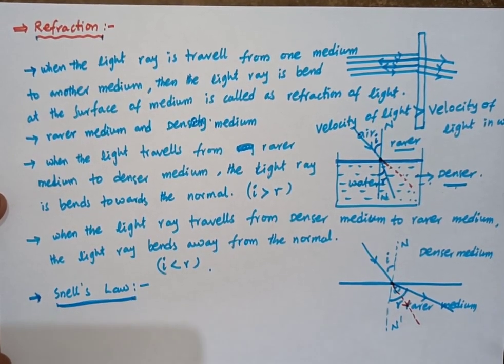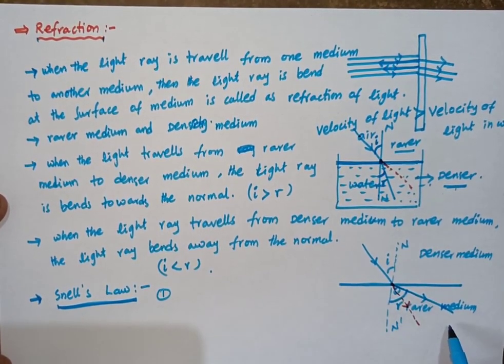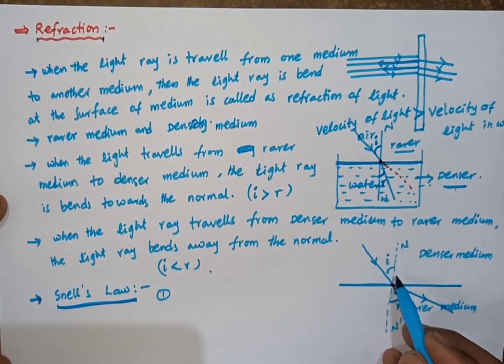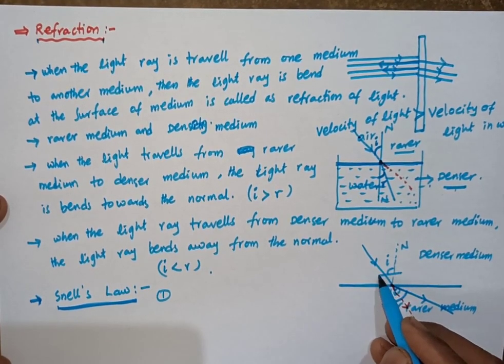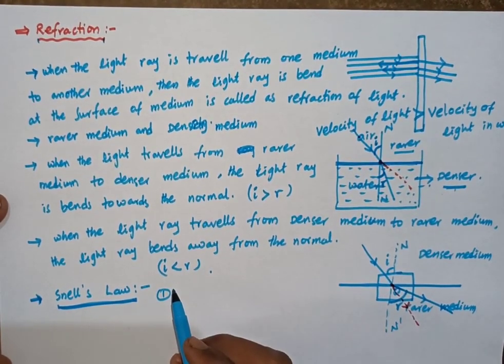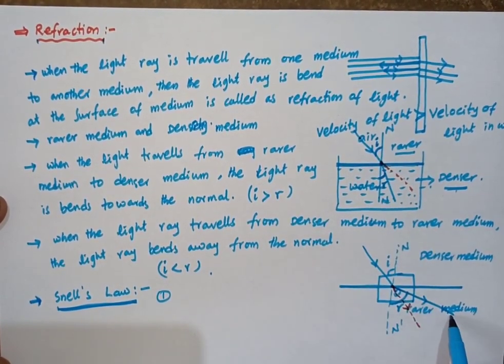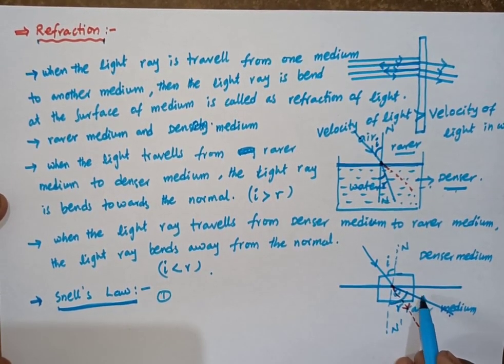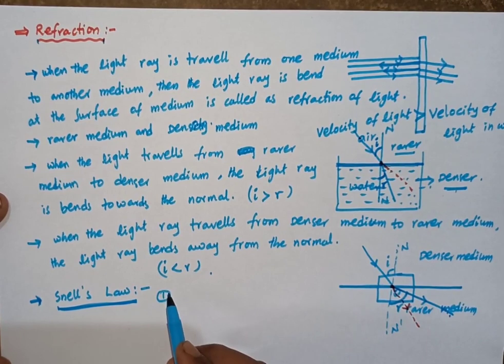The first law is: the incident ray, the refracted ray, and the normal to the interface at the point of incidence all lie in the same plane. This is one Snell's law.